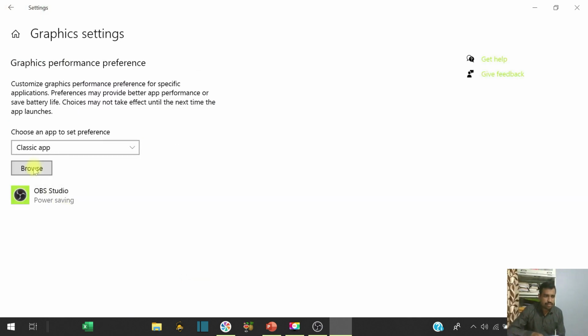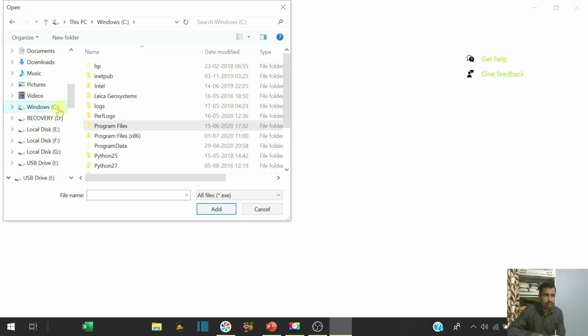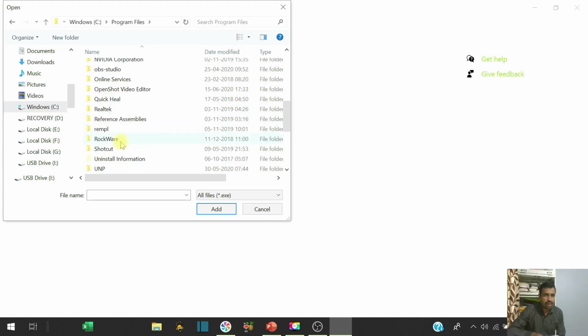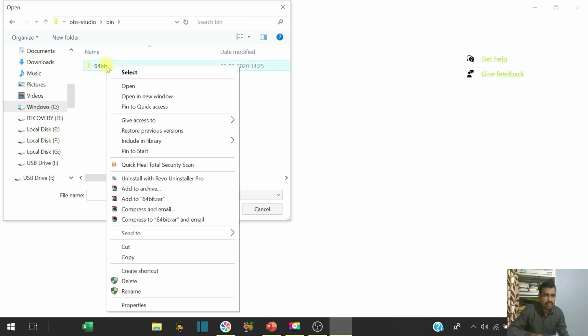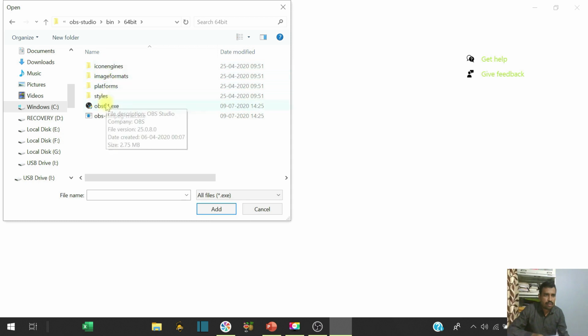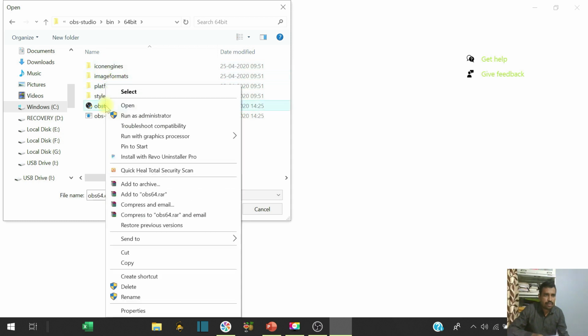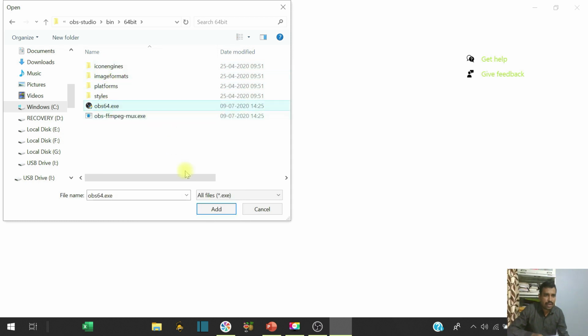In graphics setting, you see browse, go into the Windows C folder, program files. After program files, you see OBS Studio, go into the bin, and select this one and you can add.